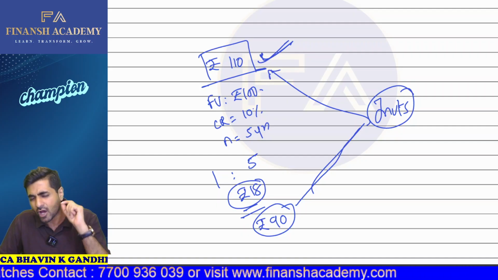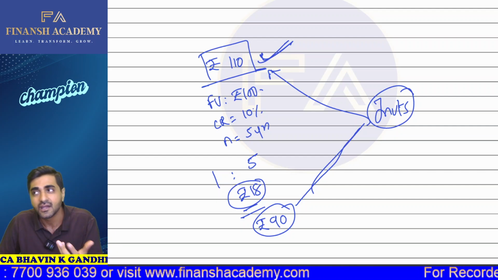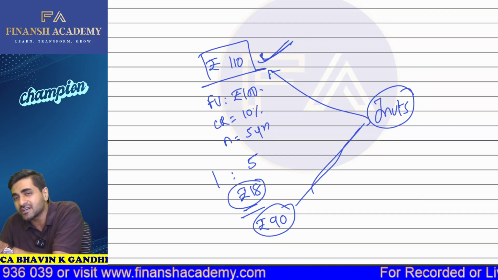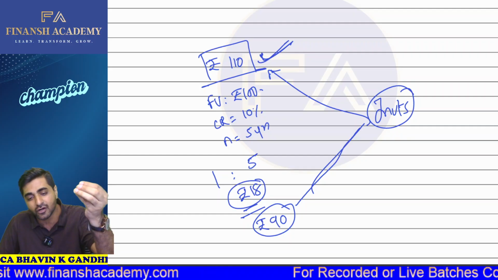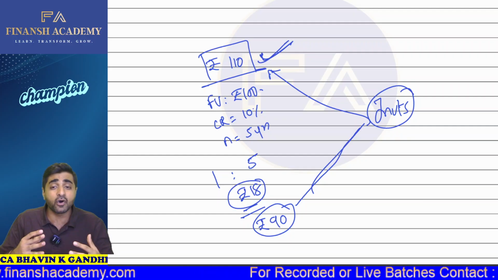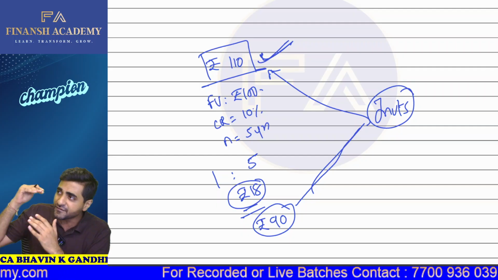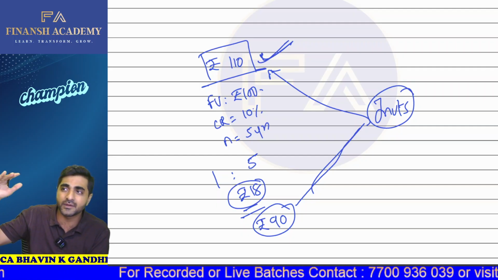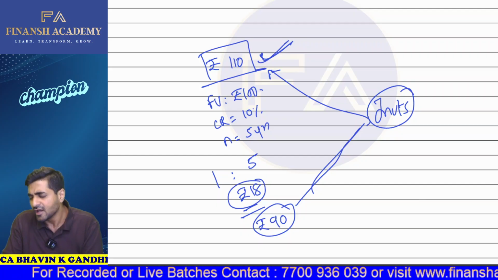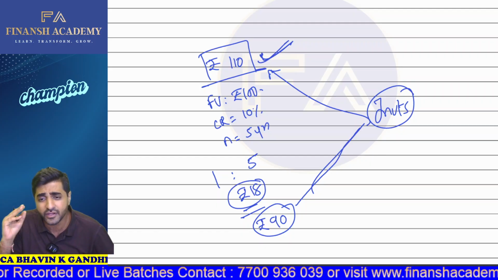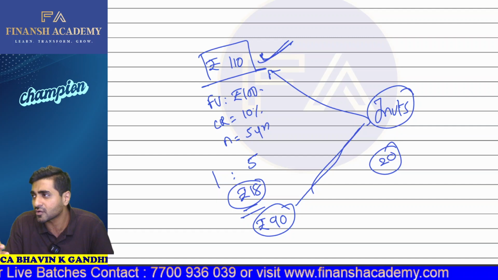Now in this particular case, can I say you are paying some premium when you are investing in the bonds? Come on, yes or no? Yes, you are paying some premium. Why? Because ultimately, if the bonds get converted into equity shares, for one bond you are going to get 5 shares, worth 90 rupees. But if you are just buying equity shares, you have to pay 90 rupees. So if the bond is traded in the market at 110 rupees, are you paying some premium? Yes. How much premium are you paying? You are paying 20 rupees more.